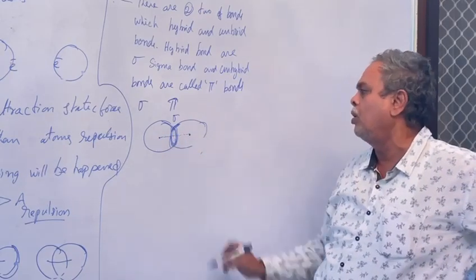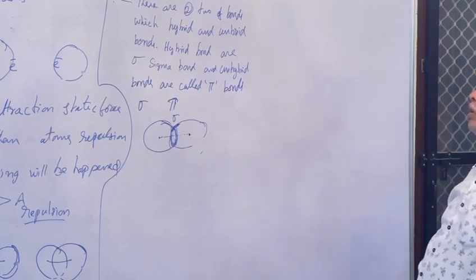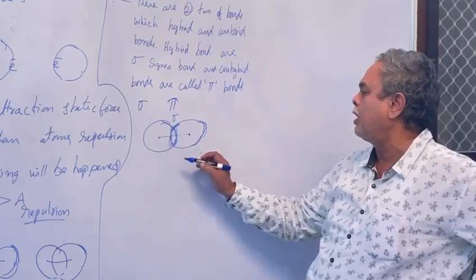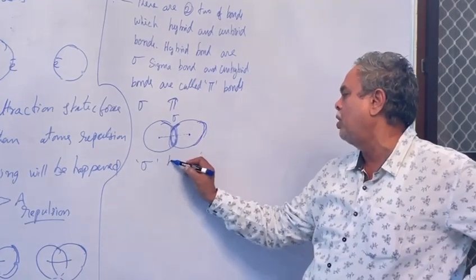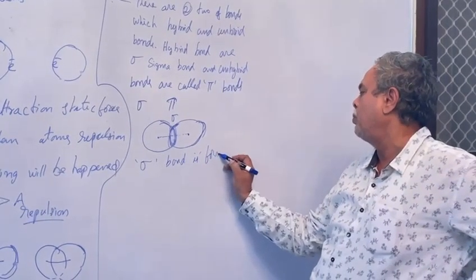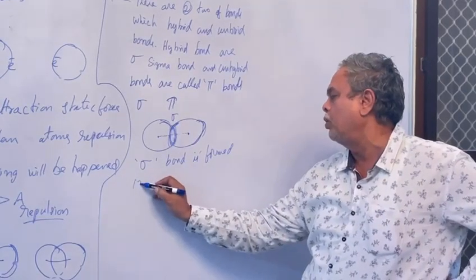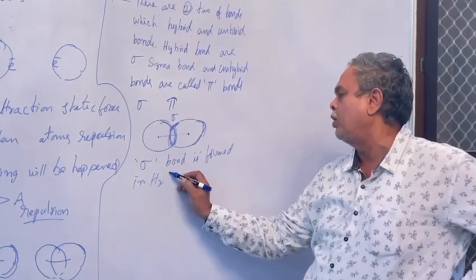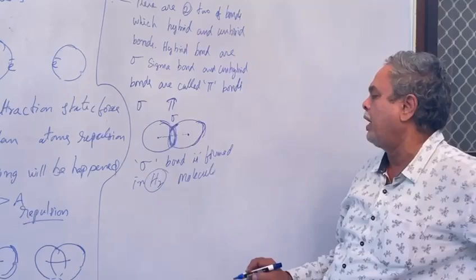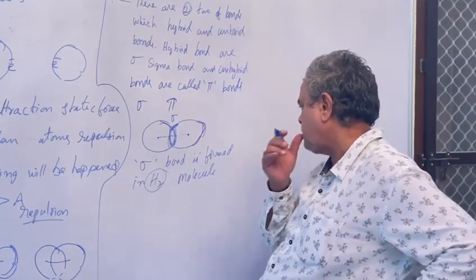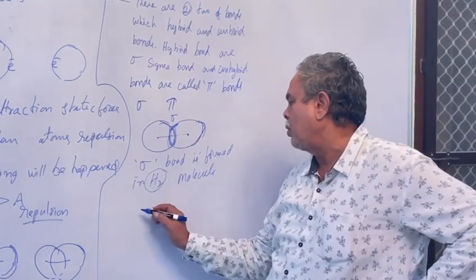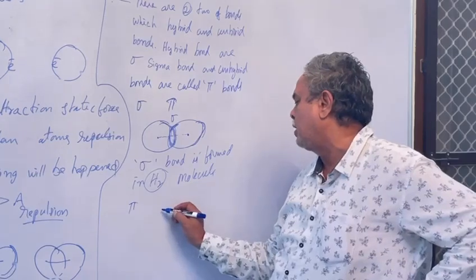This length is called the bond length. Here a sigma bond is formed in the hydrogen molecule. Whereas another bond is the pi bond, which happens laterally.